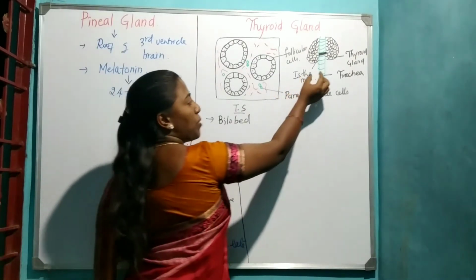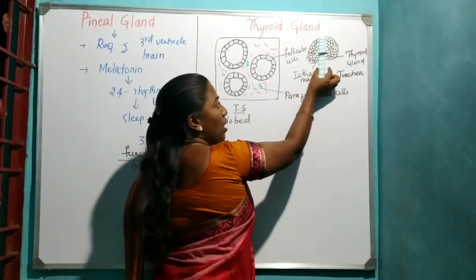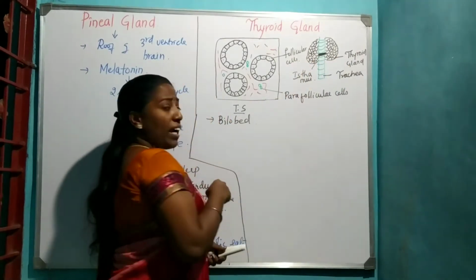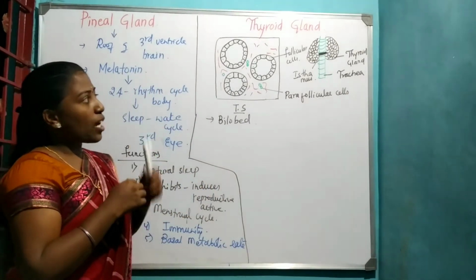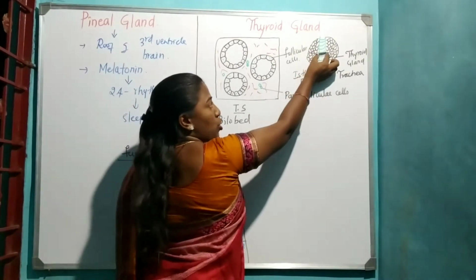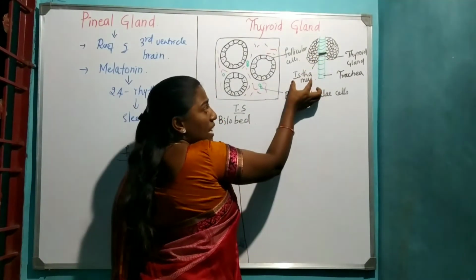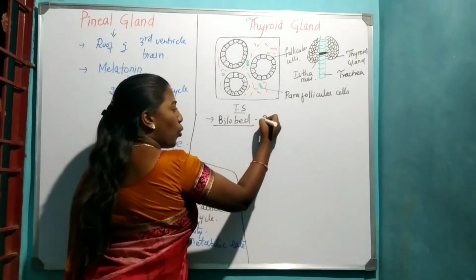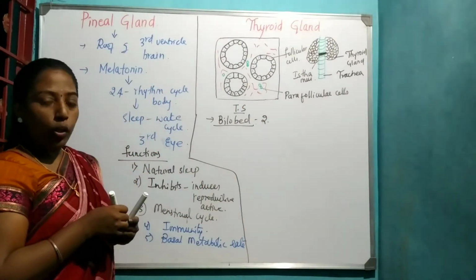In the diagram, this is the trachea. On either side of the trachea, you can find the thyroid glands. These thyroid lobes are connected by a connective tissue called the isthmus. The thyroid gland is made up of two lobes, hence the name bilobed gland.